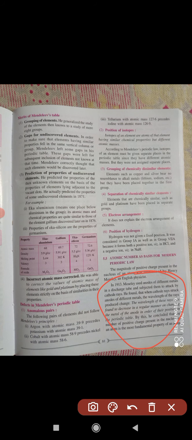He did the cathode ray experiment, bombarding elements with cathode rays, and he saw that each and every element gives off light of a different wavelength. Suppose one element is kept here and the cathode ray strikes it, then light of one wavelength goes away. Similarly, all different elements generate different wavelengths.